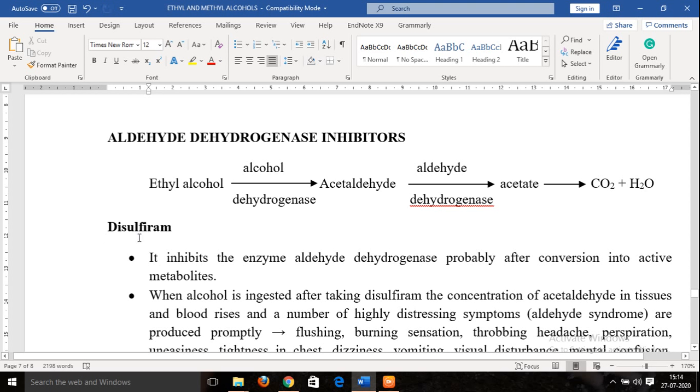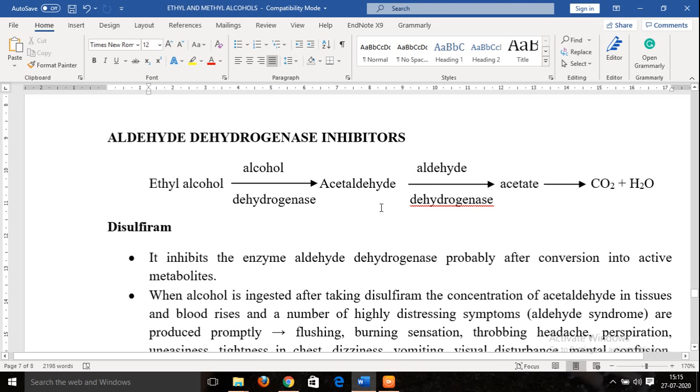So once disulfiram is administered, and after that if anyone consumes ethanol, the metabolism of this ethanol will get held up at this particular step. This step will get inhibited, while the earlier step is not inhibited, so it is maintained. So acetaldehyde will be formed, but further metabolism of acetaldehyde will be inhibited.